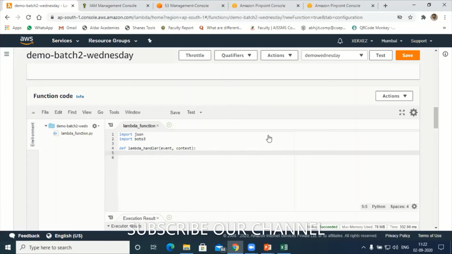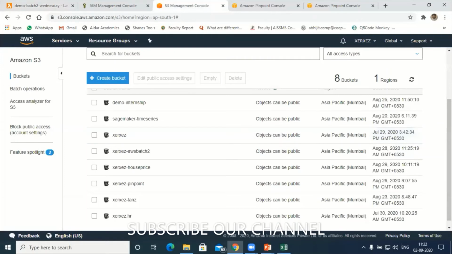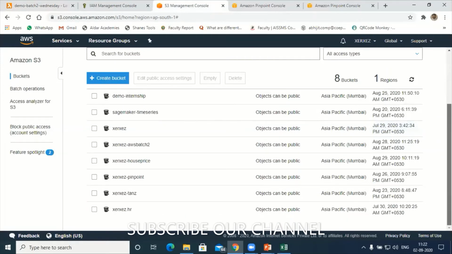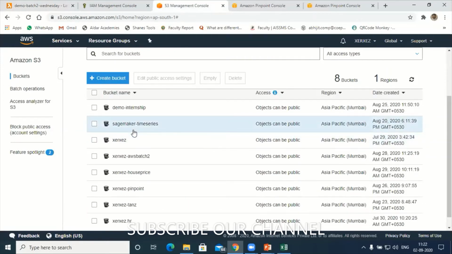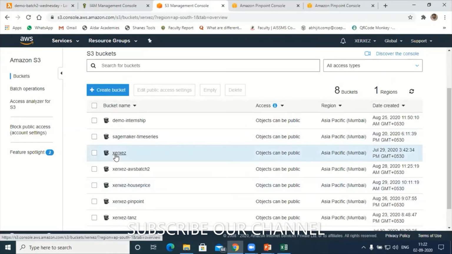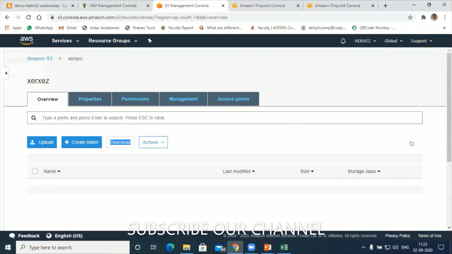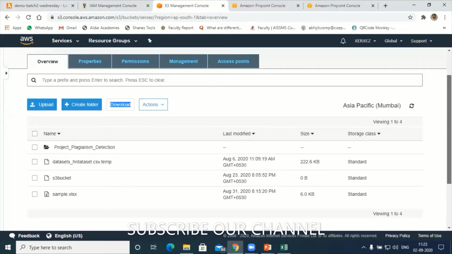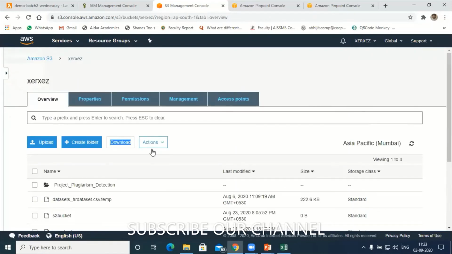Let's say I have given access to my demo internship bucket. The user is authorized to access this bucket. Let me check what contents are there. Here, a sample Excel file is there. So imagine this is the bucket, and I have given access to the user.